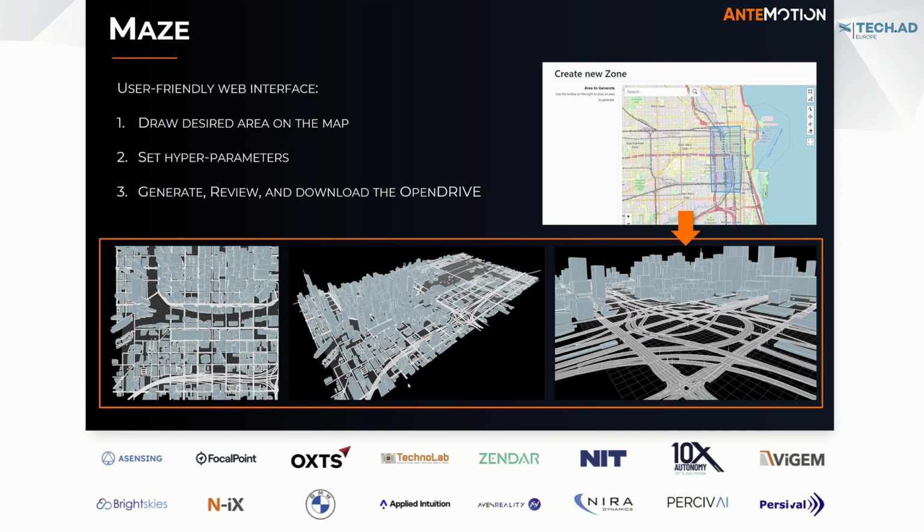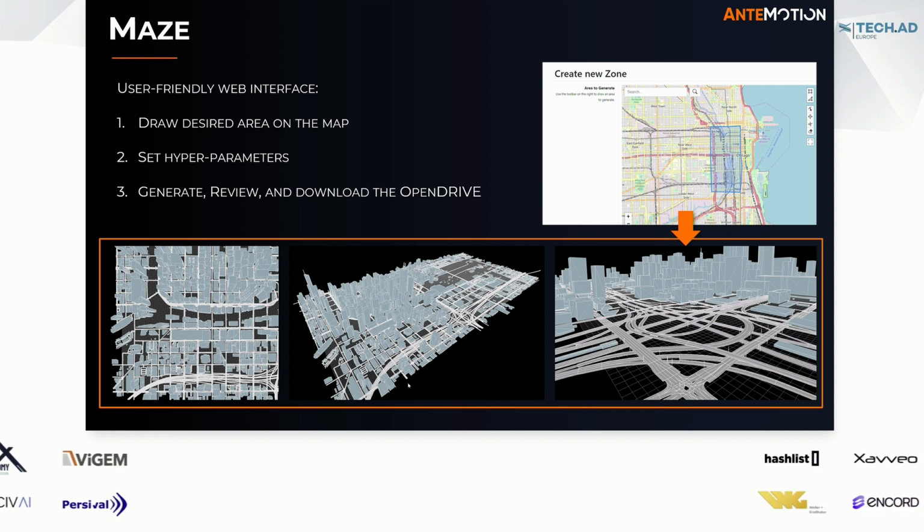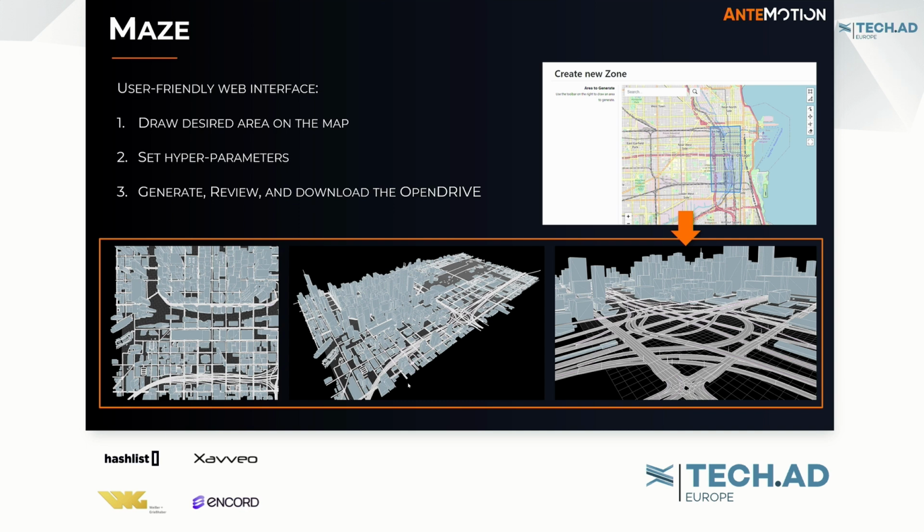MAZE comes with a friendly user web interface. You just have to draw the desired area on the map with a polygon or rectangle. Then you can configure a list of hyperparameters. For example, you can choose if you want to render the buildings, poles, traffic lights, road markings, and so on, and which kinds of roads you want to generate, urban, highway, and so on. And then you generate. Until now, you don't need to pay anything.